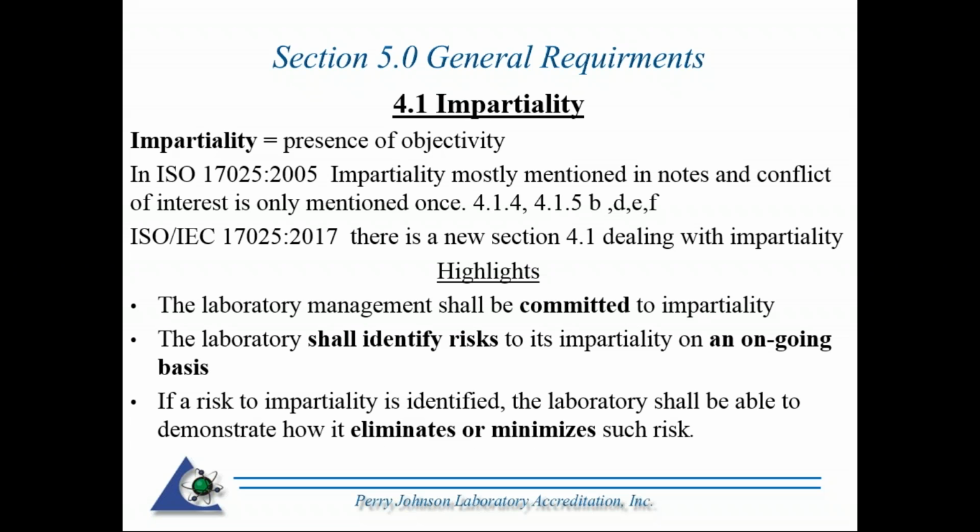All right, so what we're going to do here is we're just going to go in order. We're going to start at 4.1, and we're going to look at each section. And like I said, we're going to broadly identify the key differences between the 2 standards. So going to start here in the very first section of the 2017 is impartiality. That is a new definition that's been added to the 2017 standard, and that is the presence of objectivity.